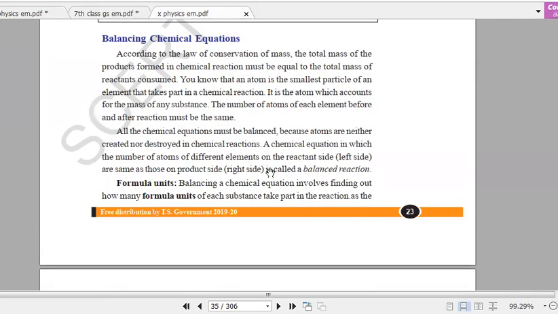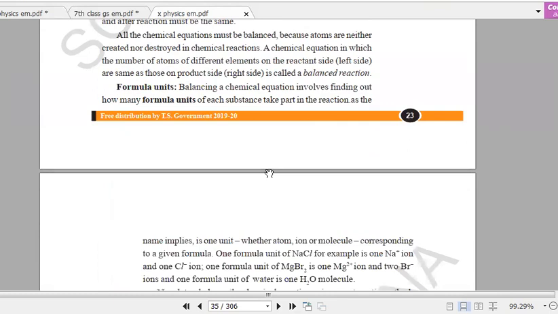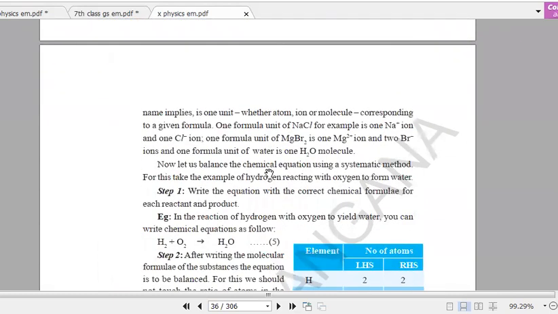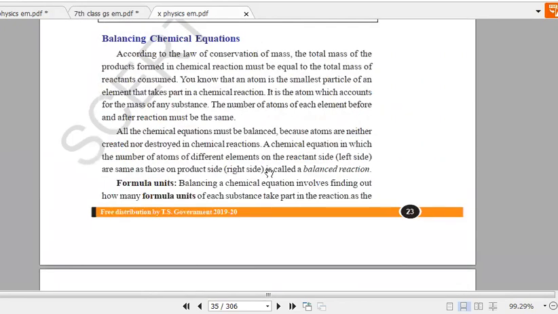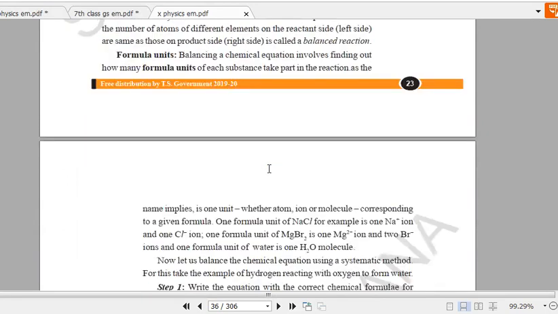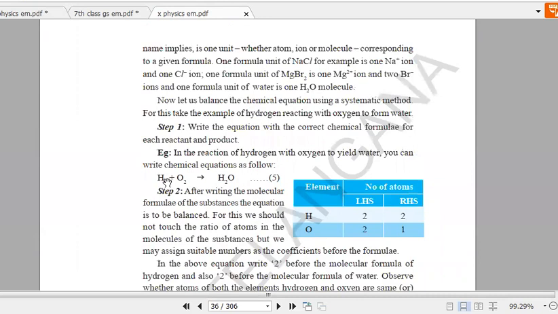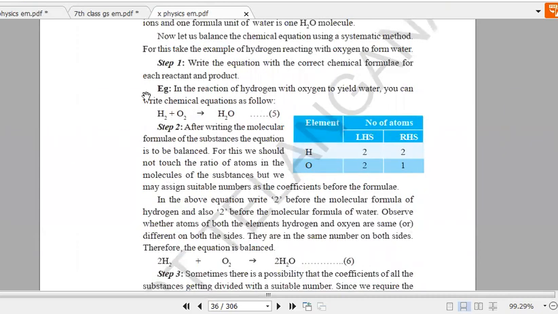So for that reason we are balancing the equation. Okay, we have a thing here. If we have an unbalanced equation, we have a name for it. If the total number of atoms on the left side is not equal to the right side, then it is known as an unbalanced equation. We have another name for this unbalanced equation: skeletal. Okay, so now you can see here in the first example. So let me take you to the first example.